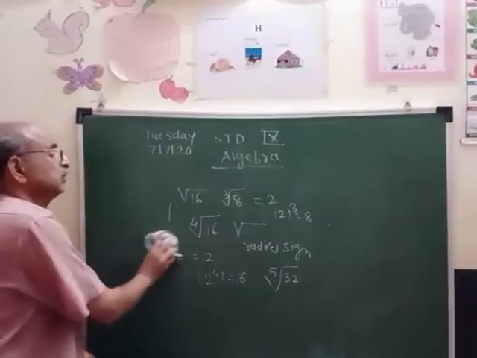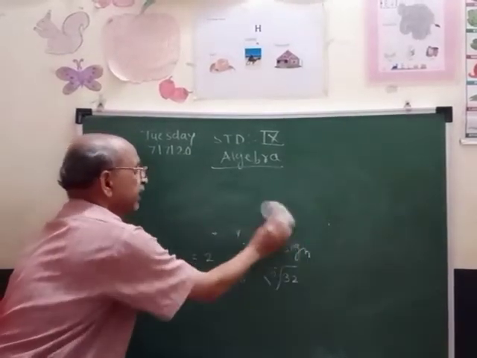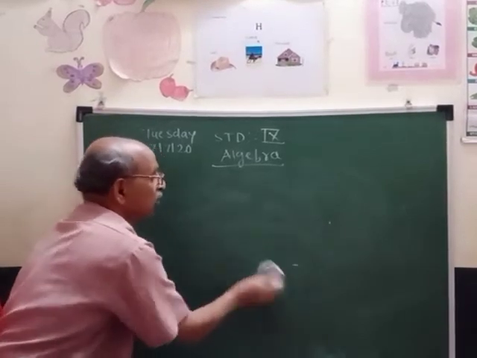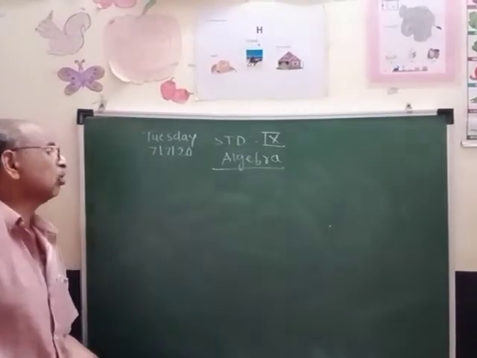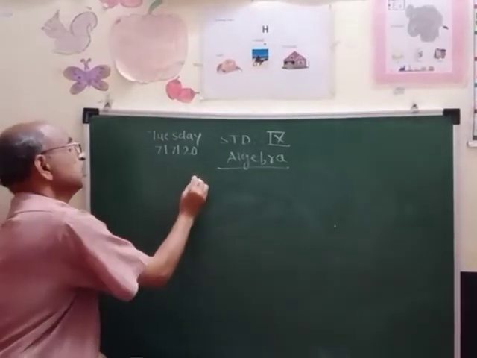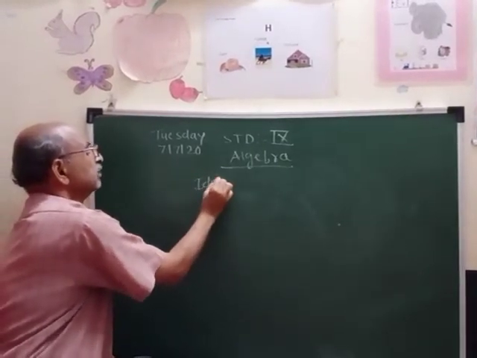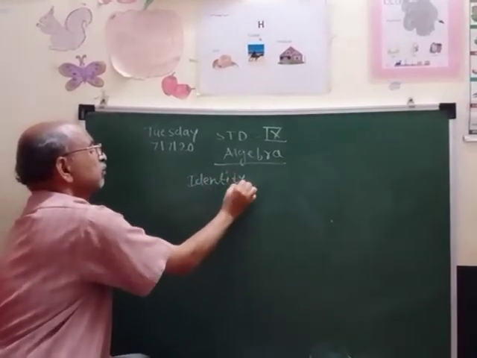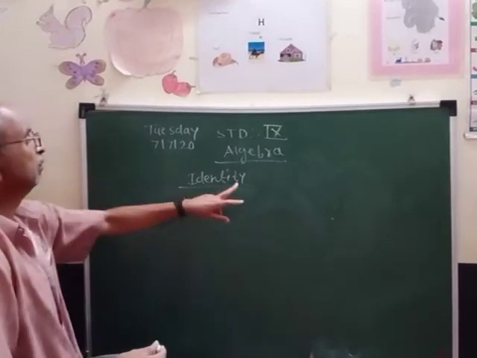Now you will see some identities which will be useful for solving operations on real numbers.